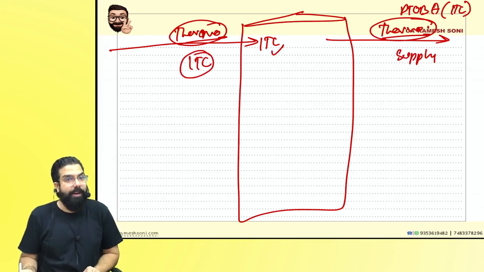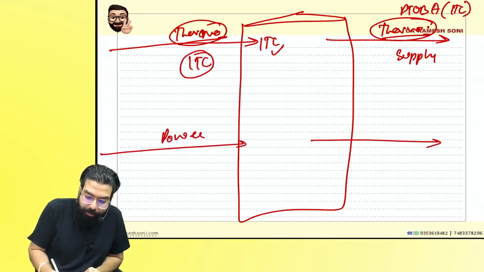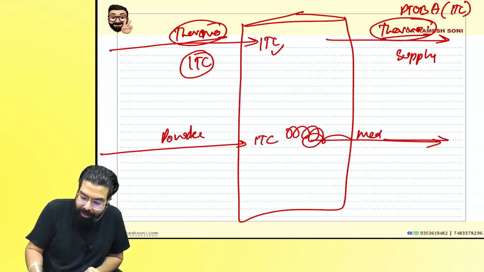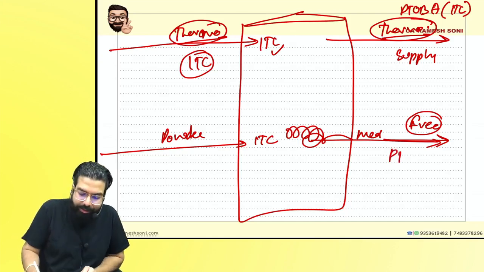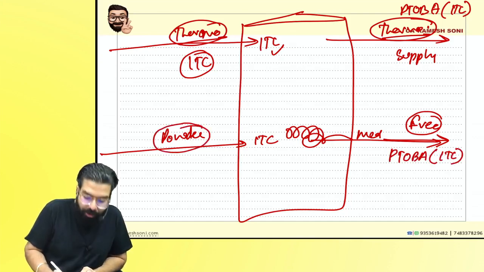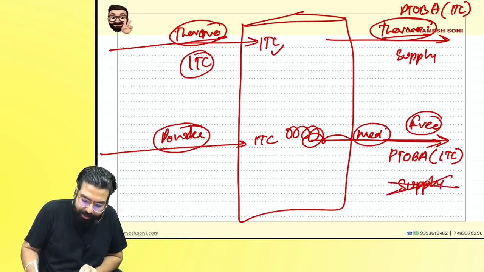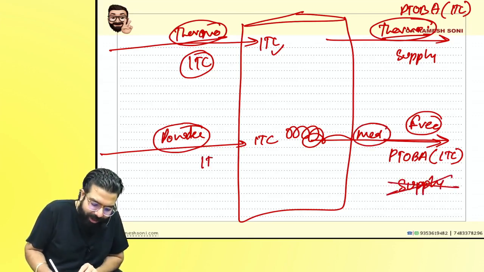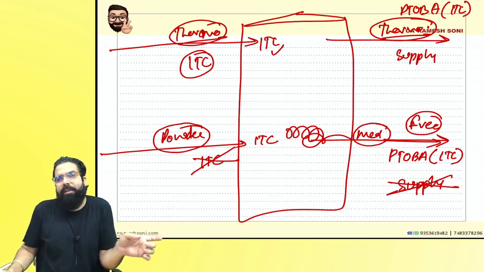Then people asked the government, supposing we buy powder and take ITC on the powder, out of the powder we make medicine, and the medicine is given free. Sir, can we take ITC? Government told, sir, this is not a permanent transfer of business asset on which ITC was taken. ITC was taken on powder, what is given free is medicine, hence it is not a supply. When it is not a supply, will you get ITC? Government told, you will not get that much amount of ITC for how much was given free.